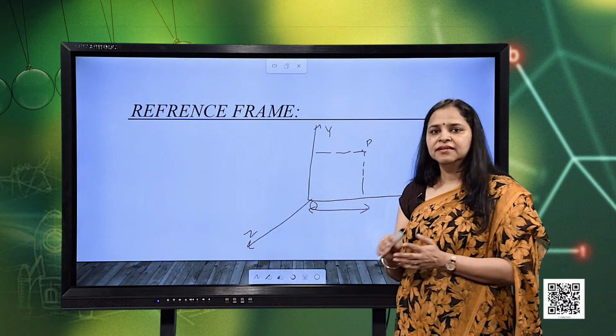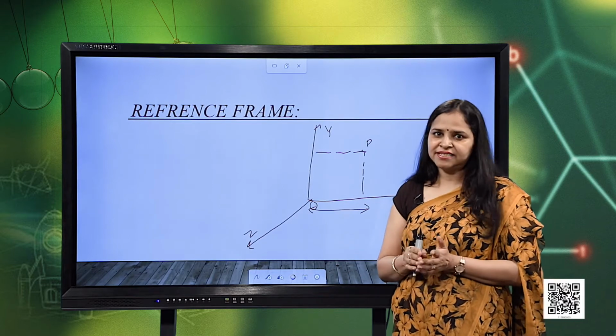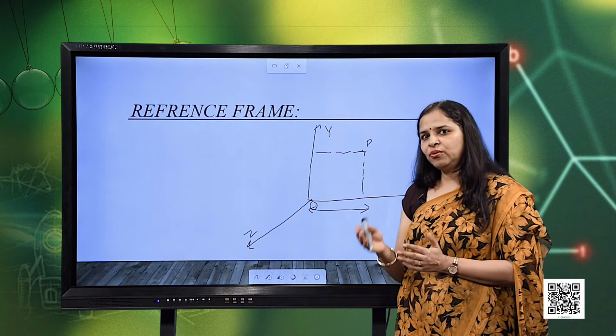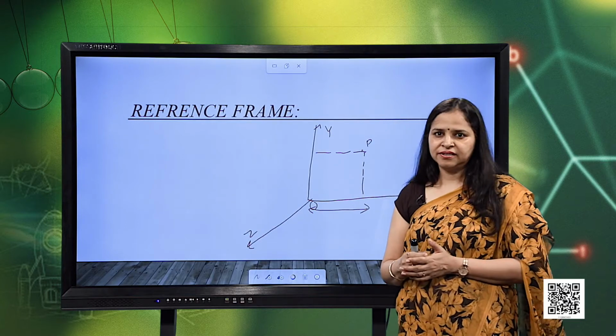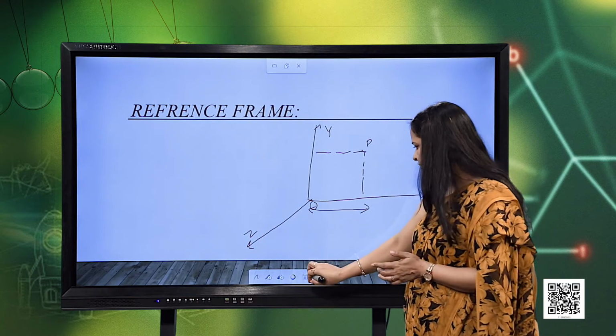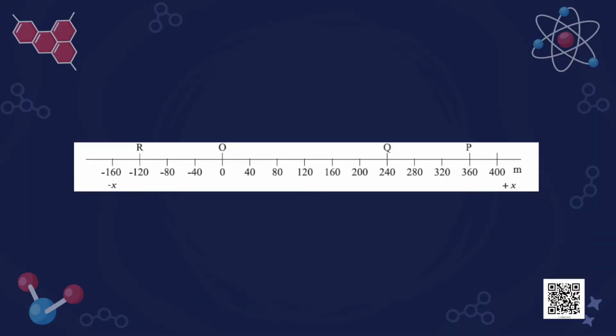In this chapter, since we are confining our discussion to straight line motion, only one of the axes can serve the purpose of reference frame. So, here we can see that this is one of the reference frames which I have considered, which may describe the motion along the x axis.